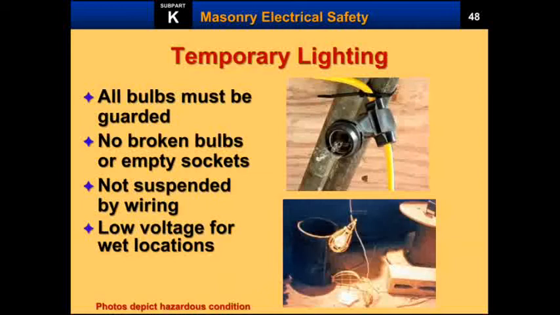In the case of temporary lighting at construction sites, working sites, or in some automobile shops, we should take care. In the figure you can see all the bulbs are not insulated properly and not guarded properly, and this may easily lead to electric accidents. All bulbs must be guarded properly to avoid electric accidents, no breakage in the bulb should be seen, and there should not be any suspended wire. Use low voltages for wet locations.